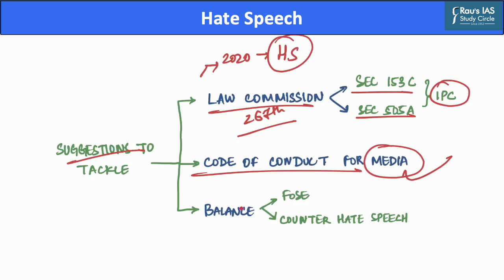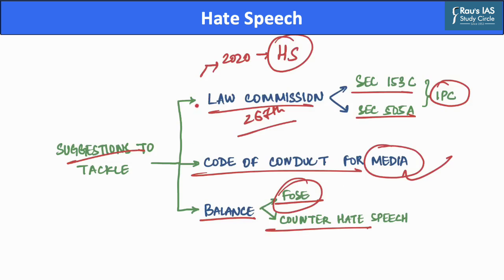Further, there is an inherent need to balance the exercise of freedom of speech and expression on one hand and countering hate speech on the other through careful legislation. Hence, efforts should be made to enforce the legal provisions without suppressing freedom of speech and expression.